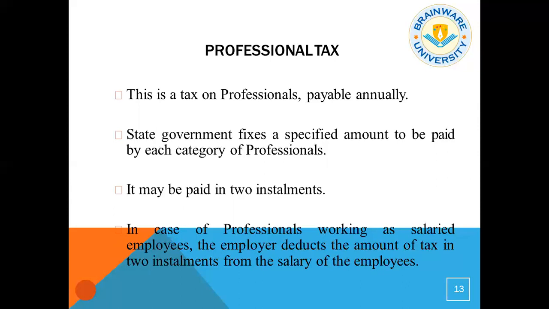So you will have to pay the income tax. Suppose I am a salaried person: whatever income I am getting from the salary, I have to pay the income tax to the government. That is my responsibility. But when I am getting the salary from my employer, the employer will deduct the professional tax and submit the amount to the state government. So it is not my duty, but that does not mean it is an indirect tax. Here, the burden is not shifted. The amount is actually deducted from me. So it is a part of the direct tax.